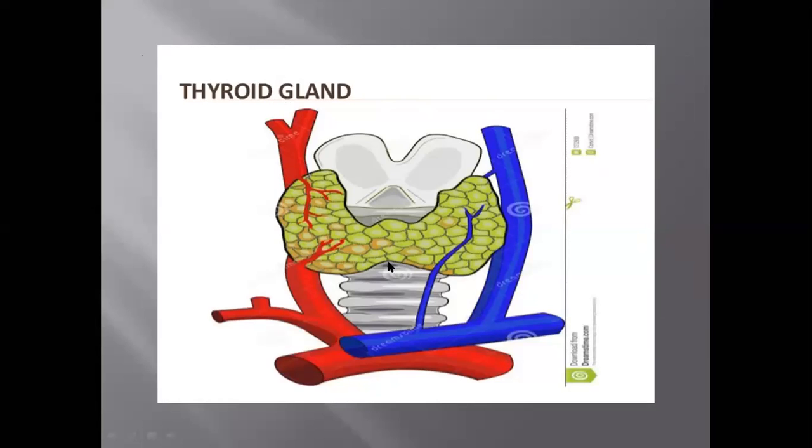This is the thyroid gland. You can see that this gland is present. It is shaped just like a butterfly, and it is present in the neck region. This is the trachea, and above it, this is the thyroid gland. So this is the whole structure of the thyroid gland, which is present in the region of your neck.